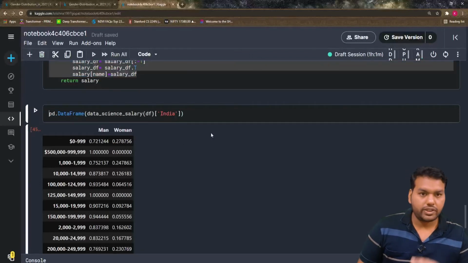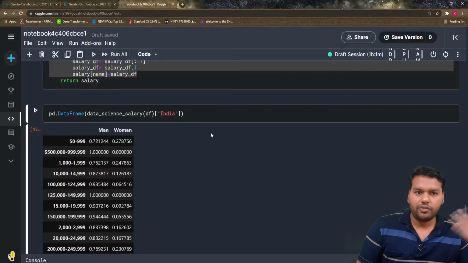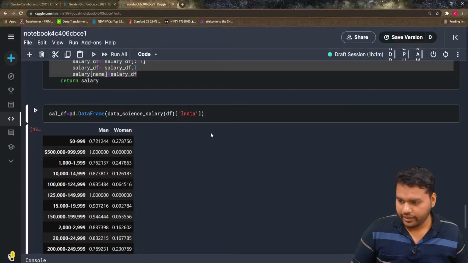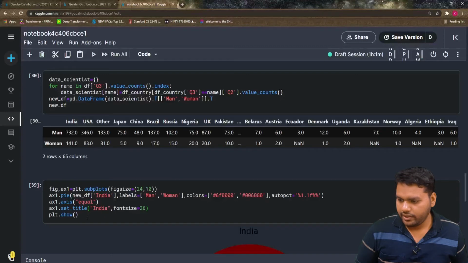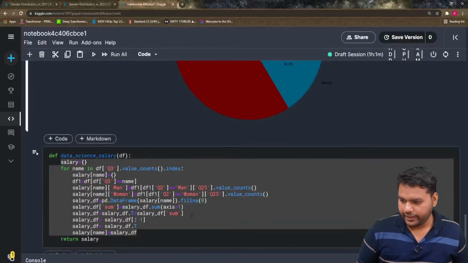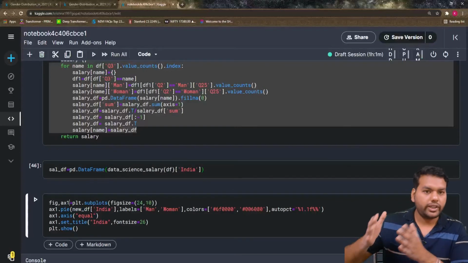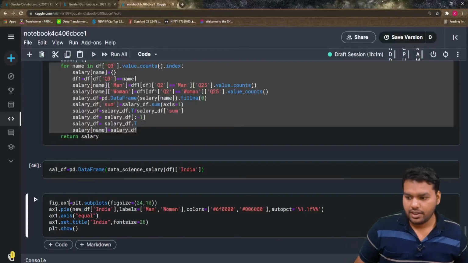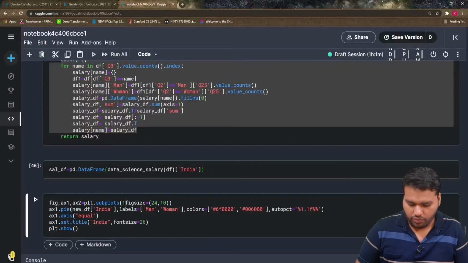So first we're going to work with this data frame. I'm going to show you the first pie and horizontal bar chart together, and then we loop over it. So right now we write it as sal df, and copy the code, because there's no need to write it again and again. This is ax1. Now you want the pie chart on the left, and on the right you want the salary structure. So we have to define one more axis, ax1 and ax2, and we have to define 1, 2.